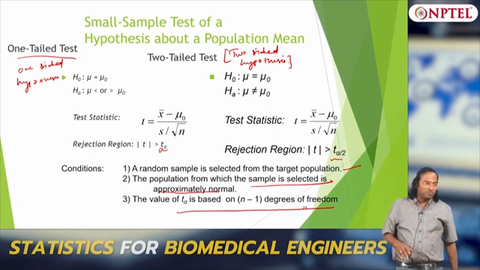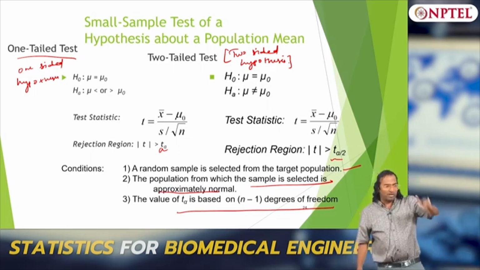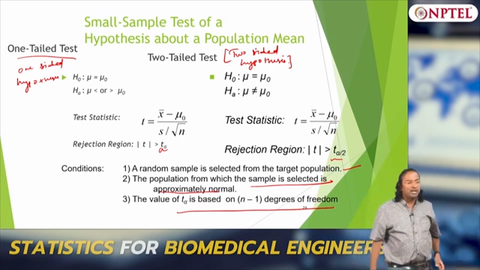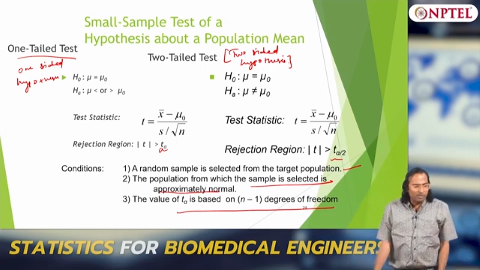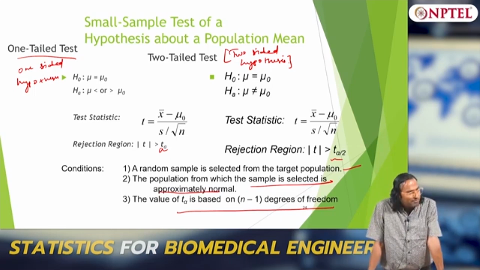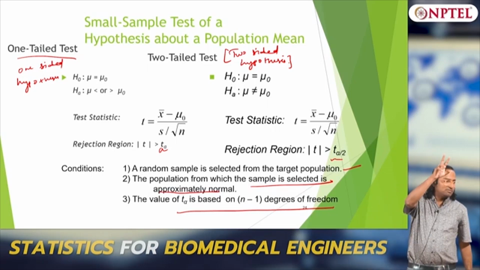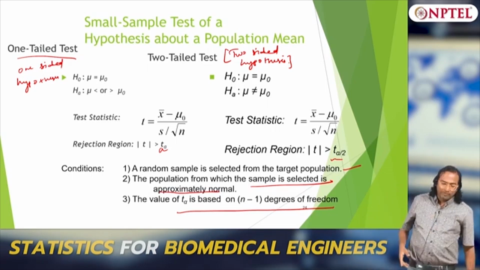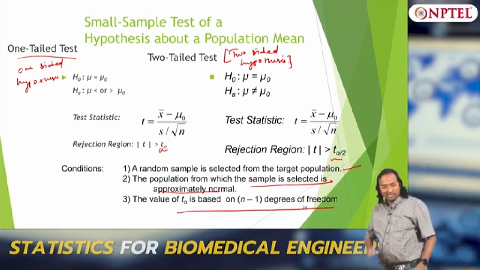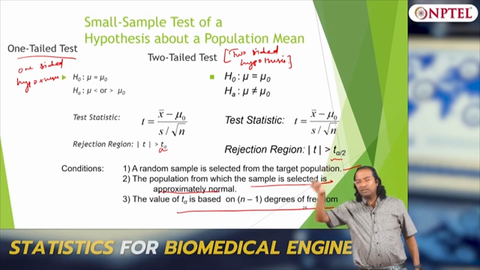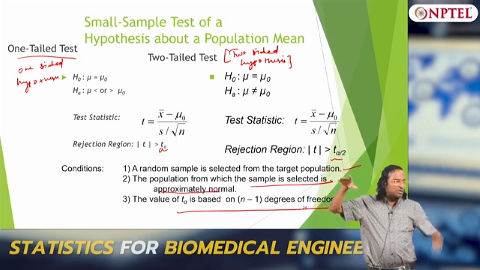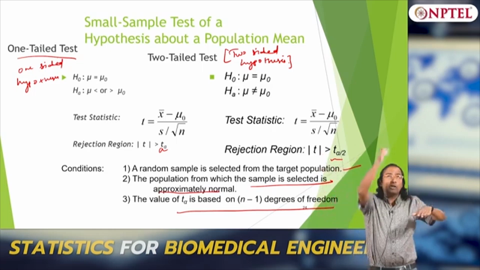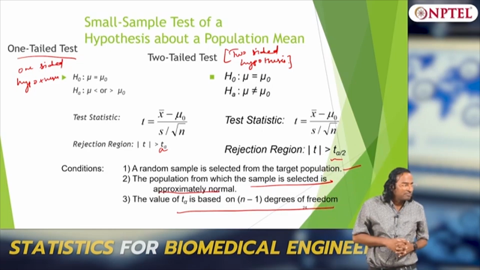So x bar minus mu by sigma, they would have solved it for the standard t distribution, and the t distribution depends upon n minus 1 degrees of freedom, in this case n minus 1. So the t distribution will have two things. If you look at the table, here you have the cumulative probability distribution and the values, and this will be for different degrees of freedom, okay.